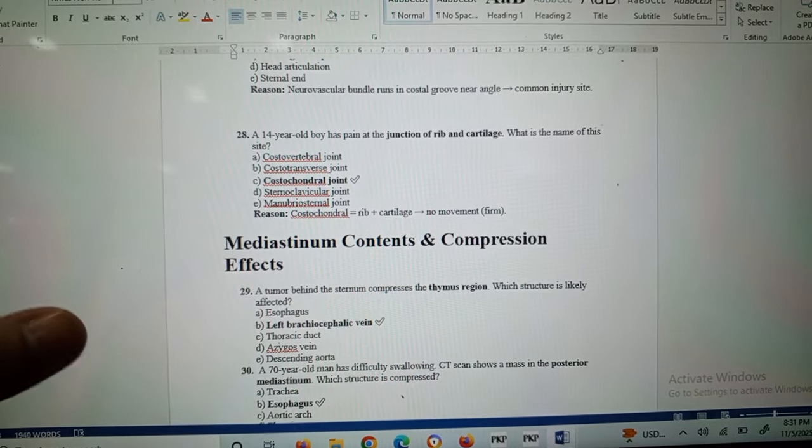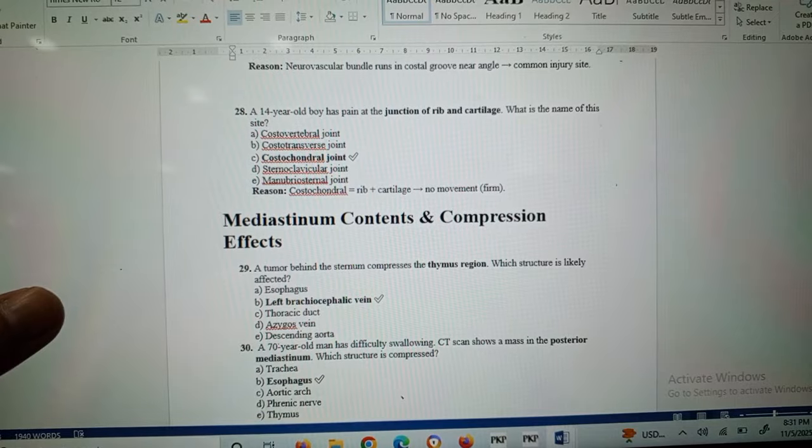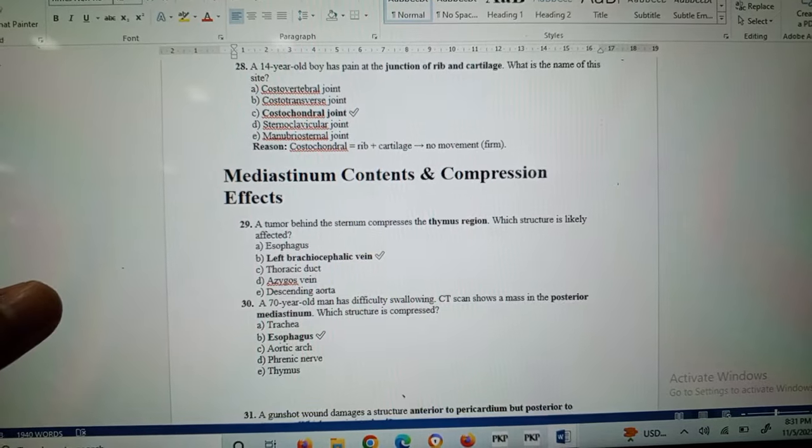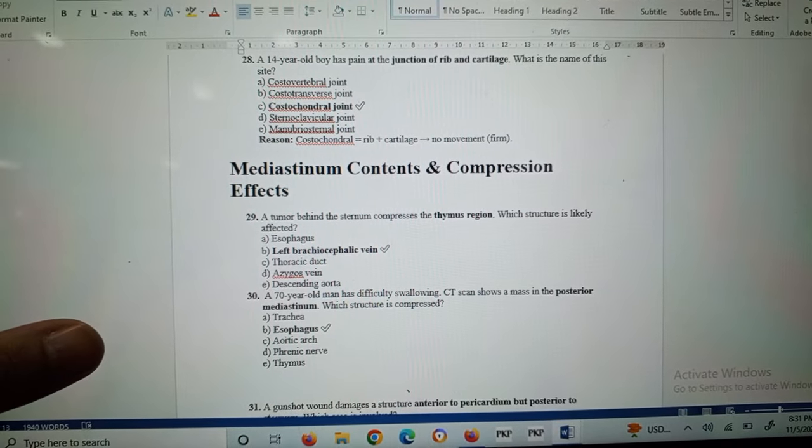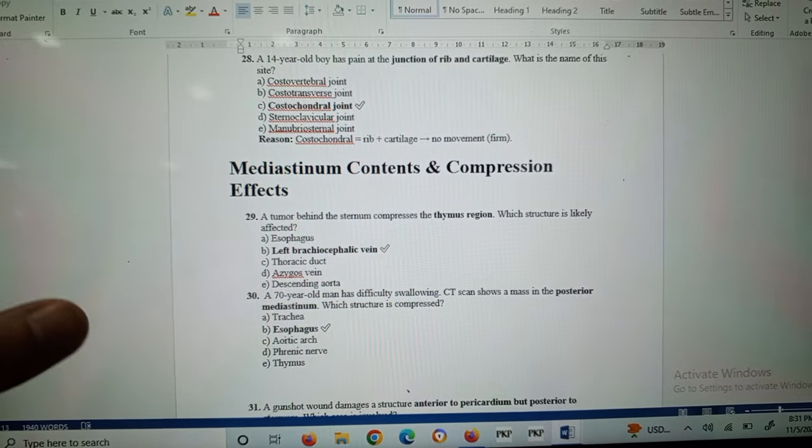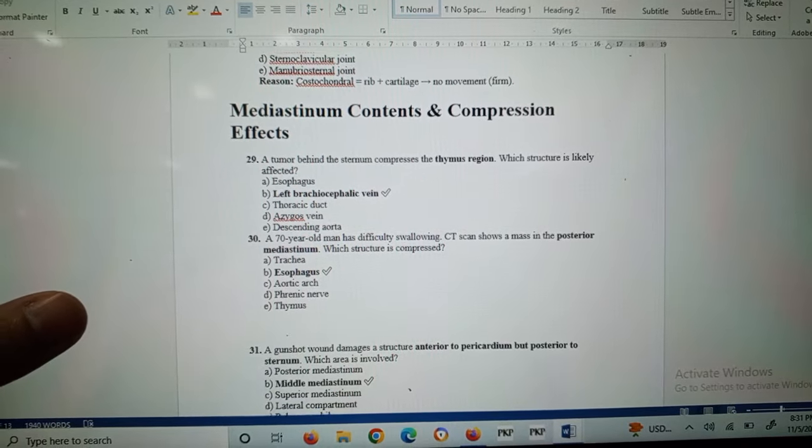Question number 28: a 14-year-old boy has pain at the junction of the rib and cartilage. What is the name of this site? It is the costochondral joint. Costochondral means rib plus cartilage, with no movement, a firm joint.